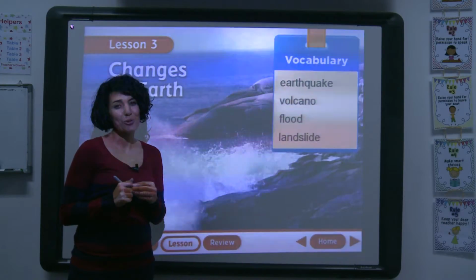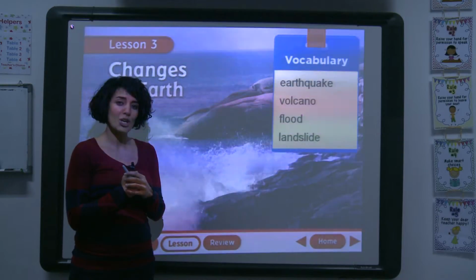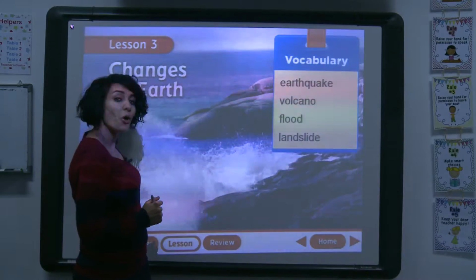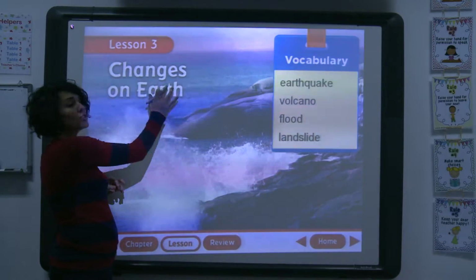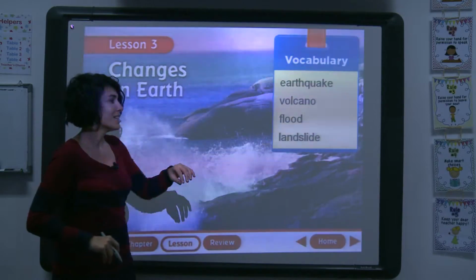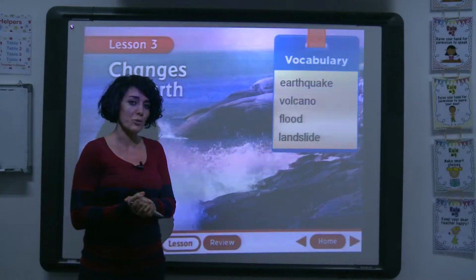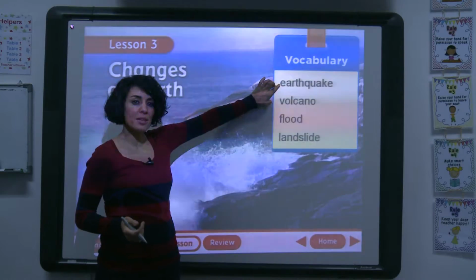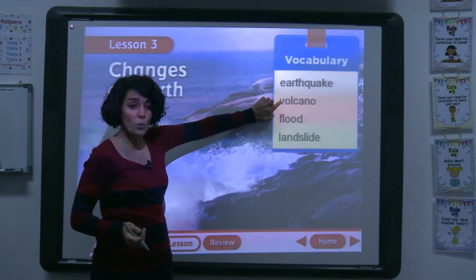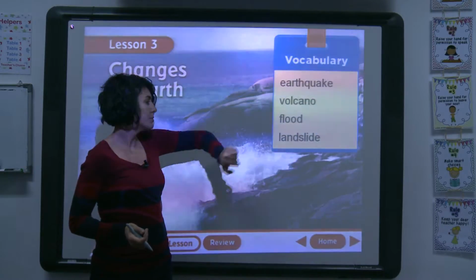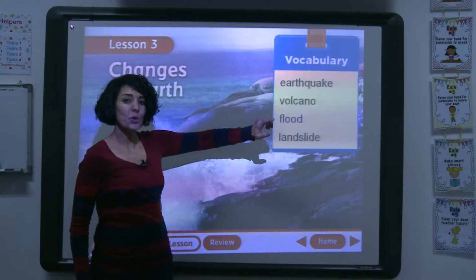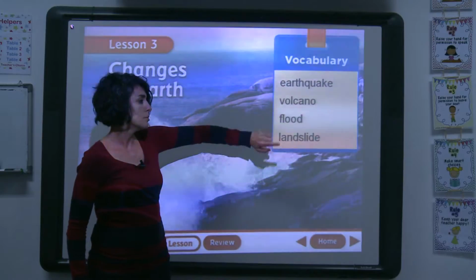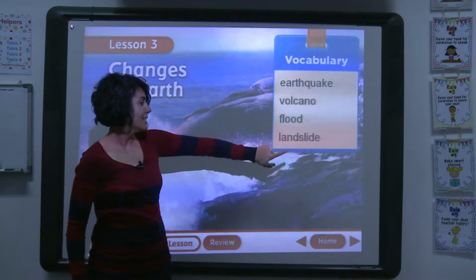Today I'm going to continue chapter 5. I will start with lesson 3, Changes on Earth. The vocabulary words that I'm going to cover throughout this lesson are earthquake, volcano, flood, landslide.